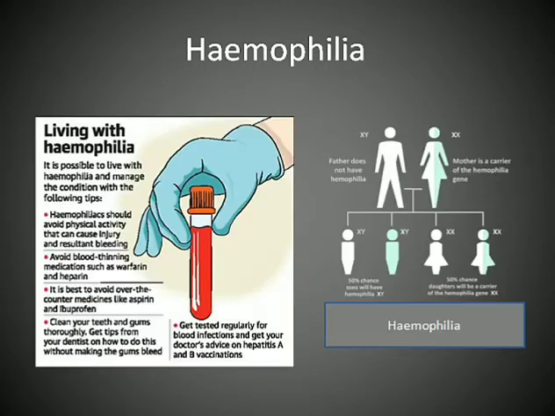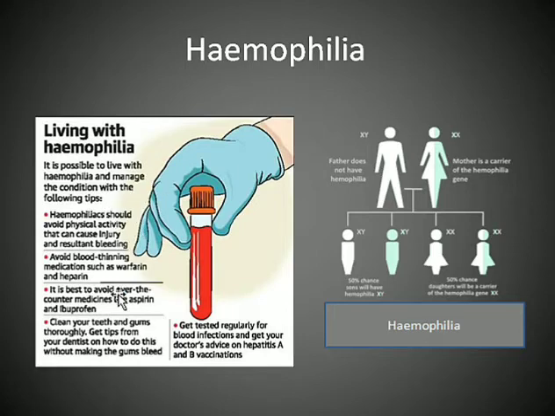Now let us look into the inheritance pattern of this disease. See, the father is normal, the mother is a carrier. So there can be different combinations, out of which in this combination, this boy will be hemophilic. So this is a normal male, this is a normal female, this is a carrier female, this is a carrier female, and this male will have hemophilia.